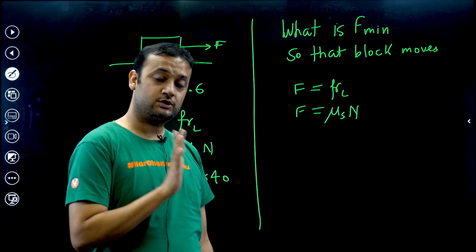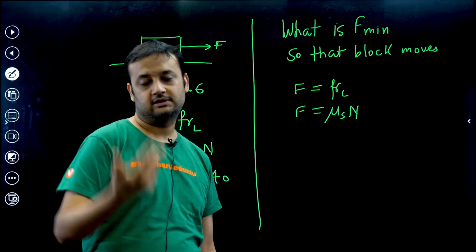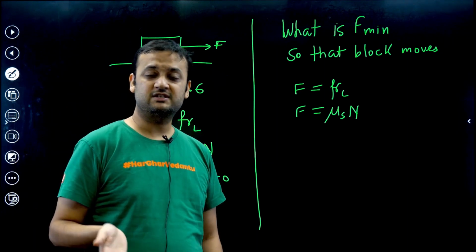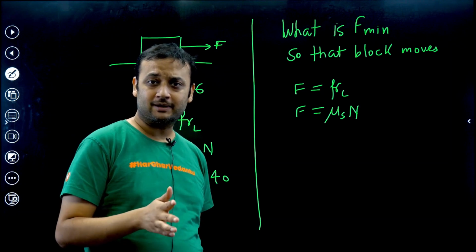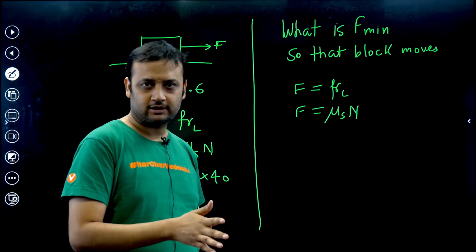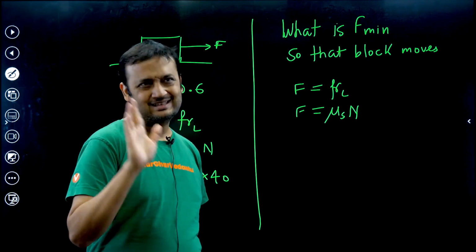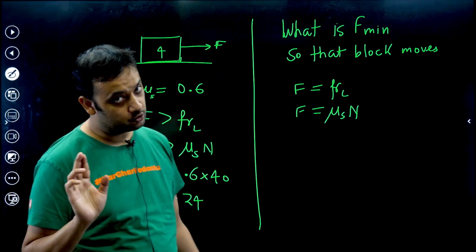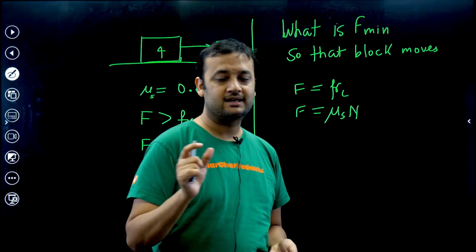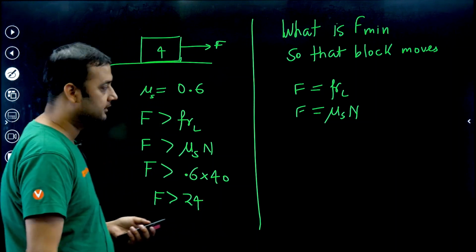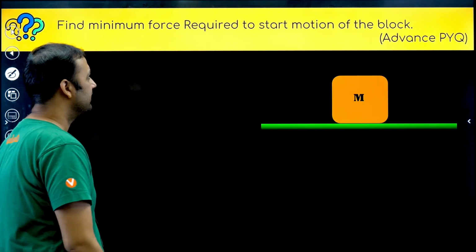So maximum force which you can apply so that block does not move is mu s n. Minimum force which should be applied so that block moves is slightly more than mu s n, but we loosely say that let it be mu s n. I hope I was able to clear your understanding on what I was trying to say. It's important.